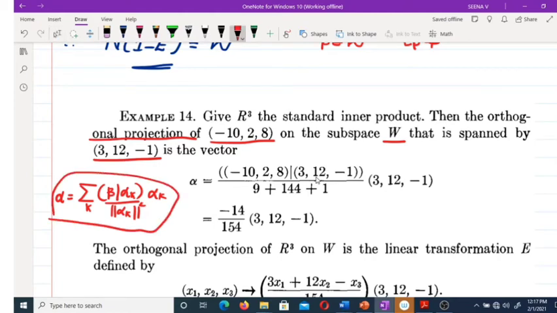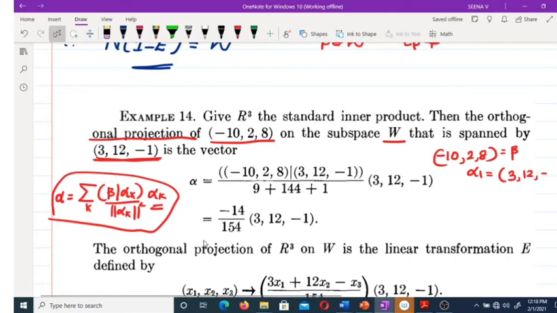Here we have only one vector, alpha 1 equal to (3, 12, -1), and beta is (-10, 2, 8). So the sum contains only one term: the inner product of beta and alpha 1 divided by the norm of alpha 1 squared, times alpha 1.